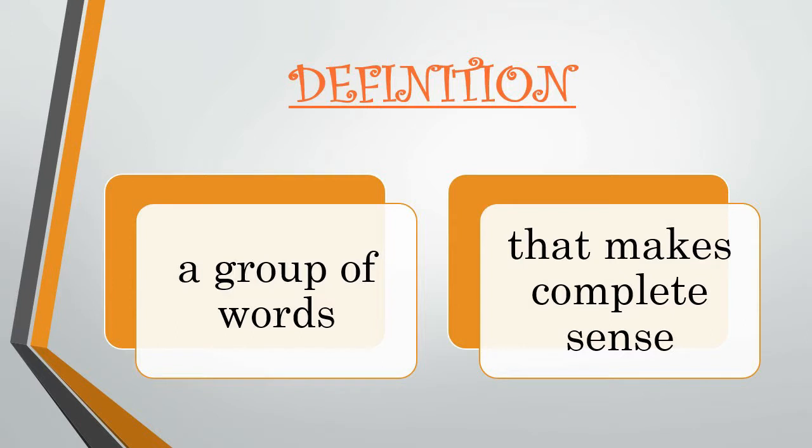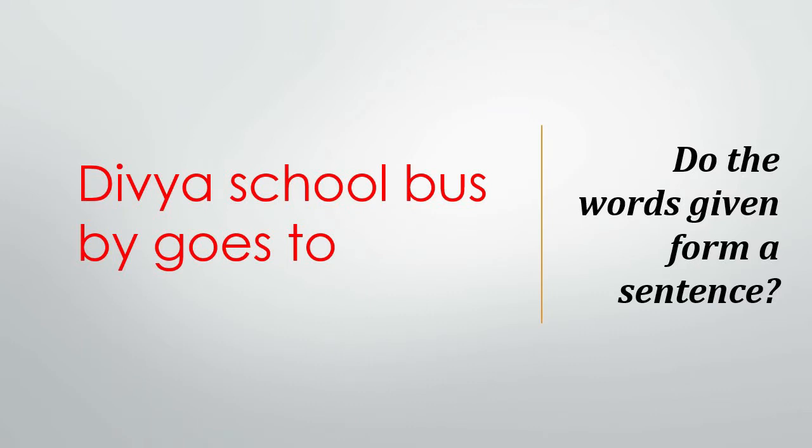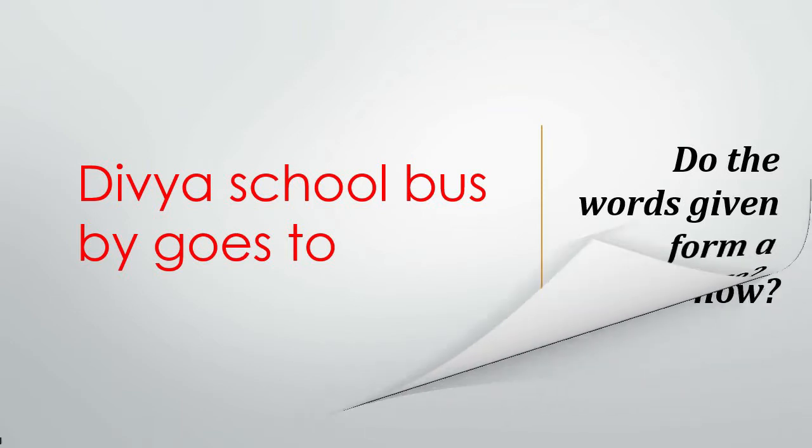Let's begin. Let's have a look at the definition of a sentence. What is a sentence? A group of words that makes complete sense. As you can see, a sentence has two qualities. Number one, it is a group of words. And number two, it makes complete sense. Now can you tell me, do the given words form a sentence? Divya school bus by goes to. No. Obviously, this is a group of words, but it does not make complete sense. So it is not a sentence.